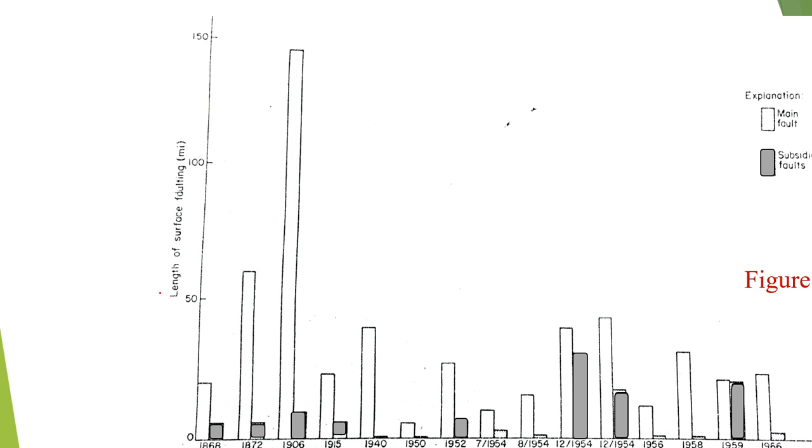Apparently the main fault should have the maximum rupture length, and then the subsidiary faults will have a surface rupture length of a smaller value, right? Over here you see that these are all historical events, where the length of rupture was activated along a main fault, and then how much rupture length was activated along the subsidiary fault.